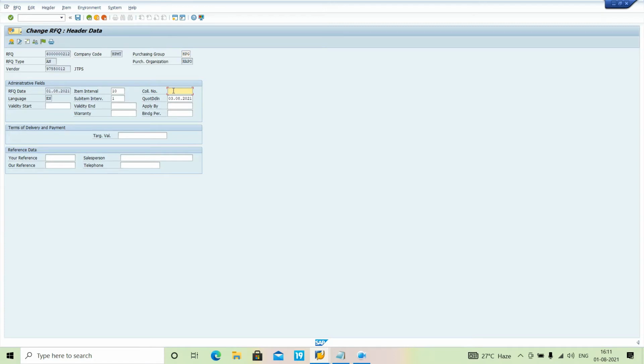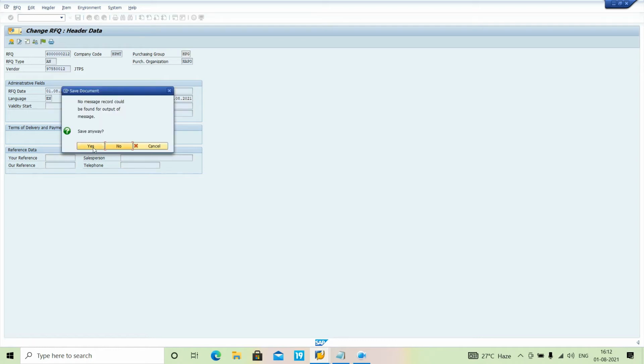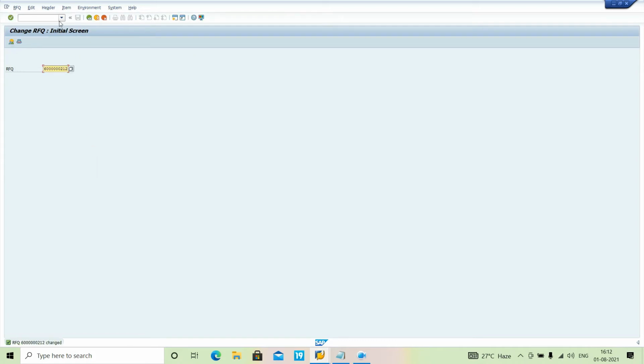See, the collection number is one of the important things in the RFQ. We give an external number through which we can identify and compare the number of quotations, and in each and every quotation I will maintain the same collective number. So I am going to give 45 as our collective number. Go to save.